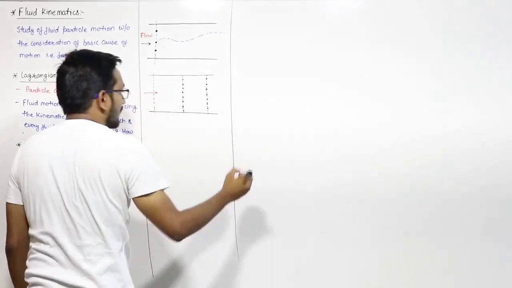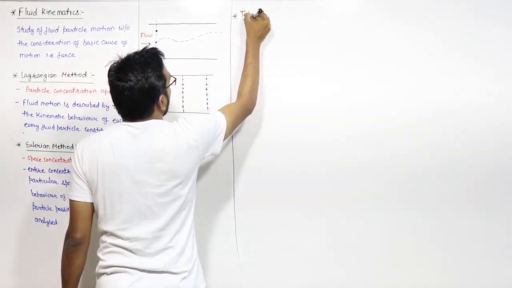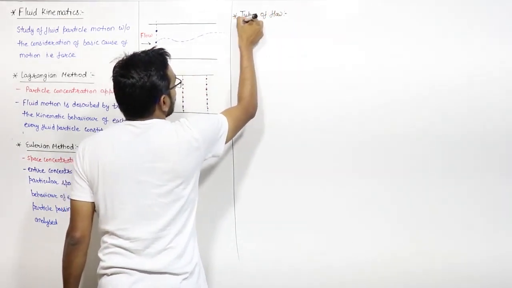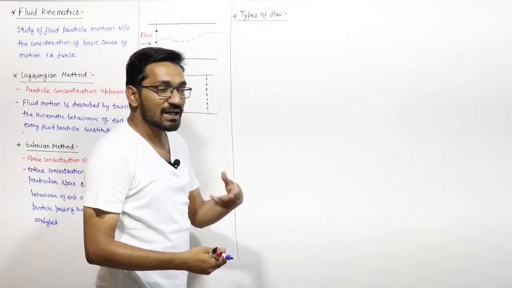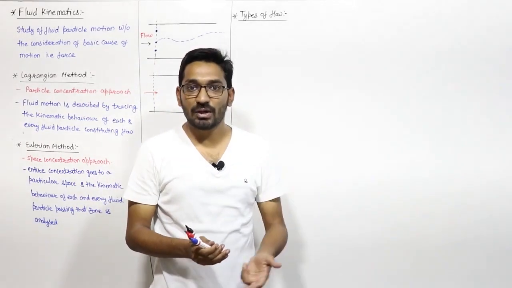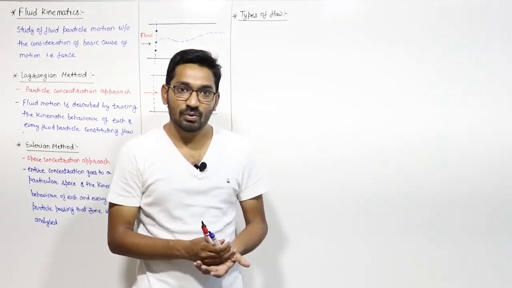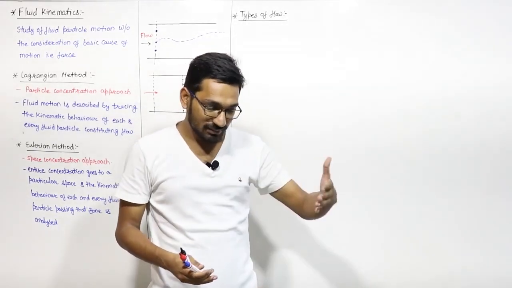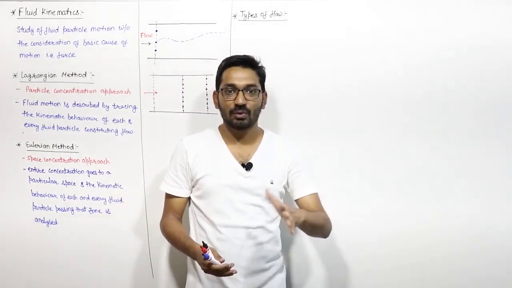Just pay attention. The next topic is the types of flow. There are various types of flow. Let us say steady and unsteady flow, uniform and non-uniform flow, laminar and turbulent flow, compressible and incompressible flow, rotational and irrotational flow, one-dimensional, two-dimensional, and three-dimensional flow. These are the various types of flow which are present in a fluid flow.